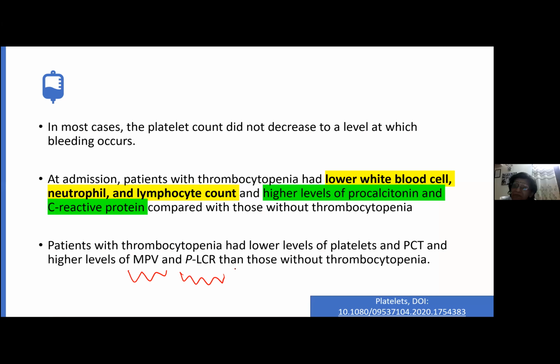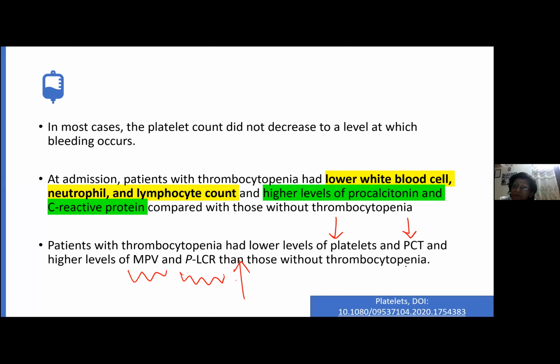Because these patients have thrombocytopenia, platelet count will be decreased, and because platelet count is decreased, can I say plateletcrit is also decreased? Because just now you've seen that plateletcrit can be calculated. So normally plateletcrit is also decreased in these patients with thrombocytopenia in COVID. So those were the platelet parameters which they studied in COVID.